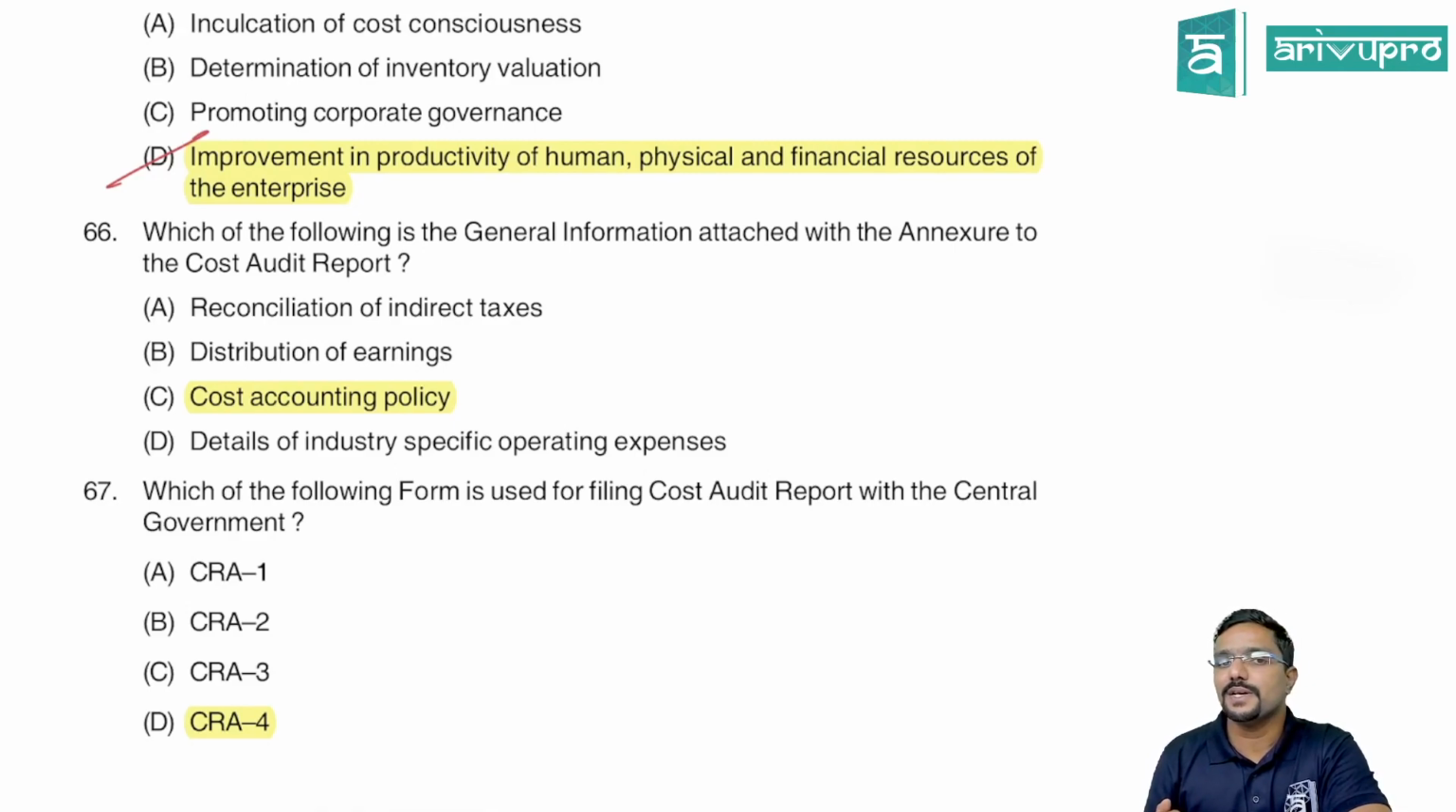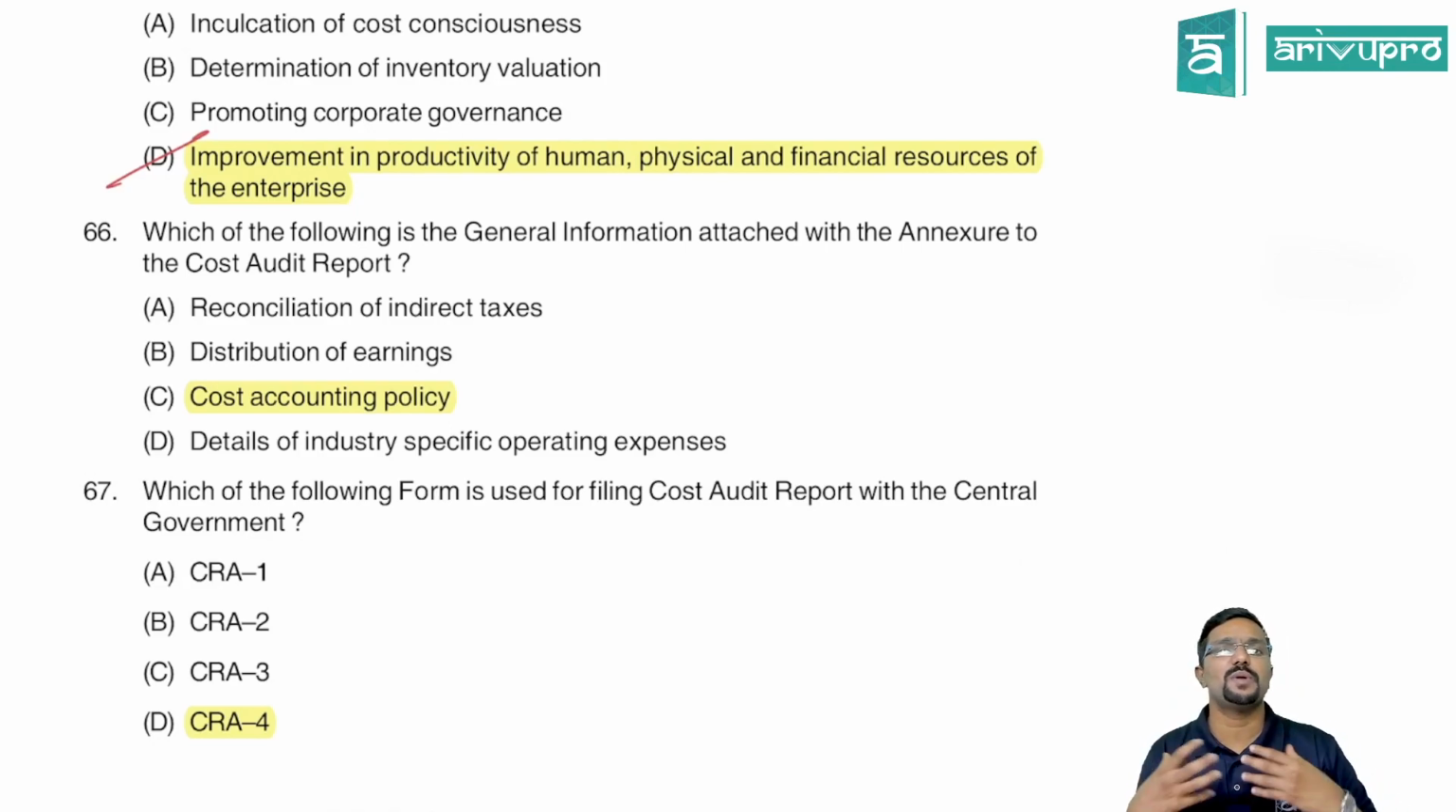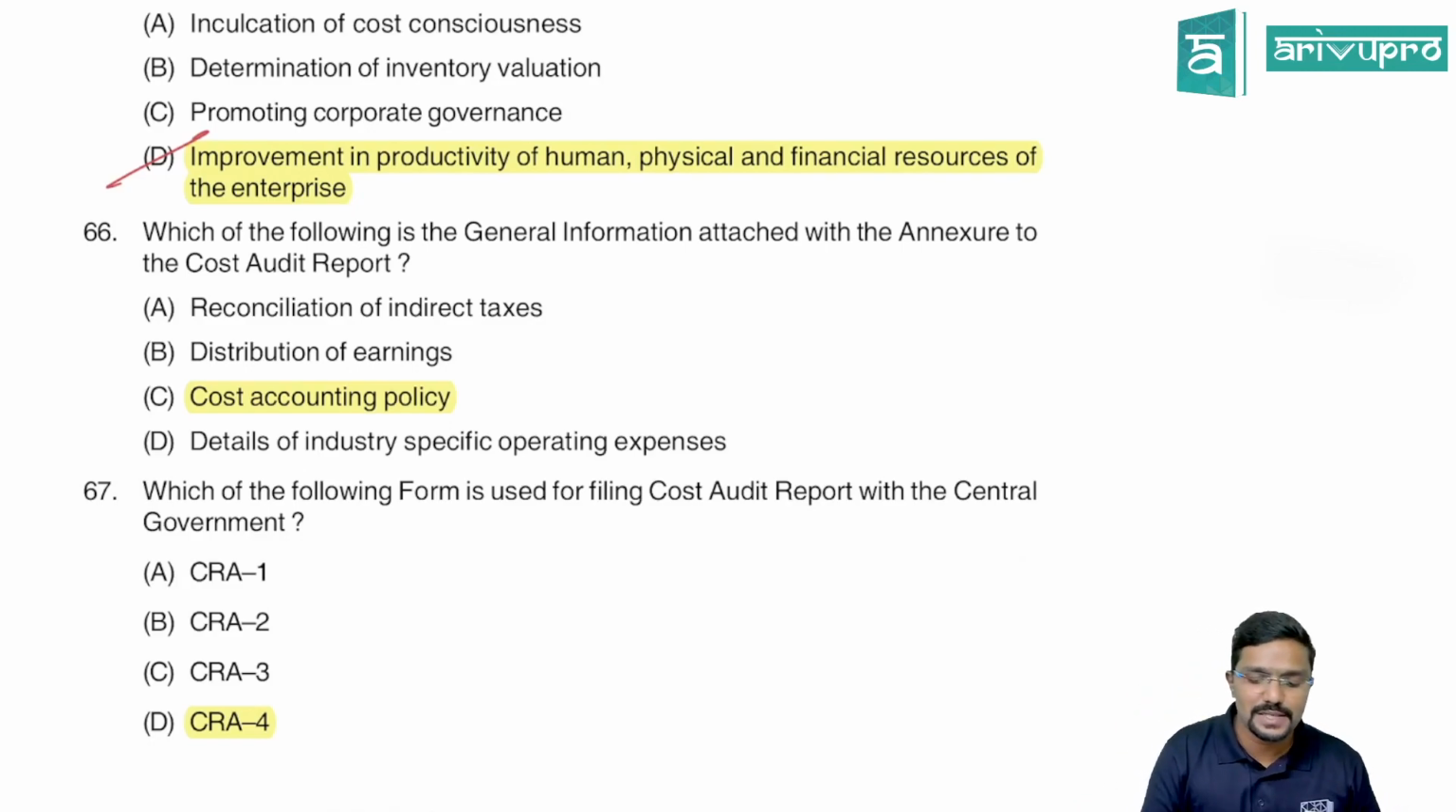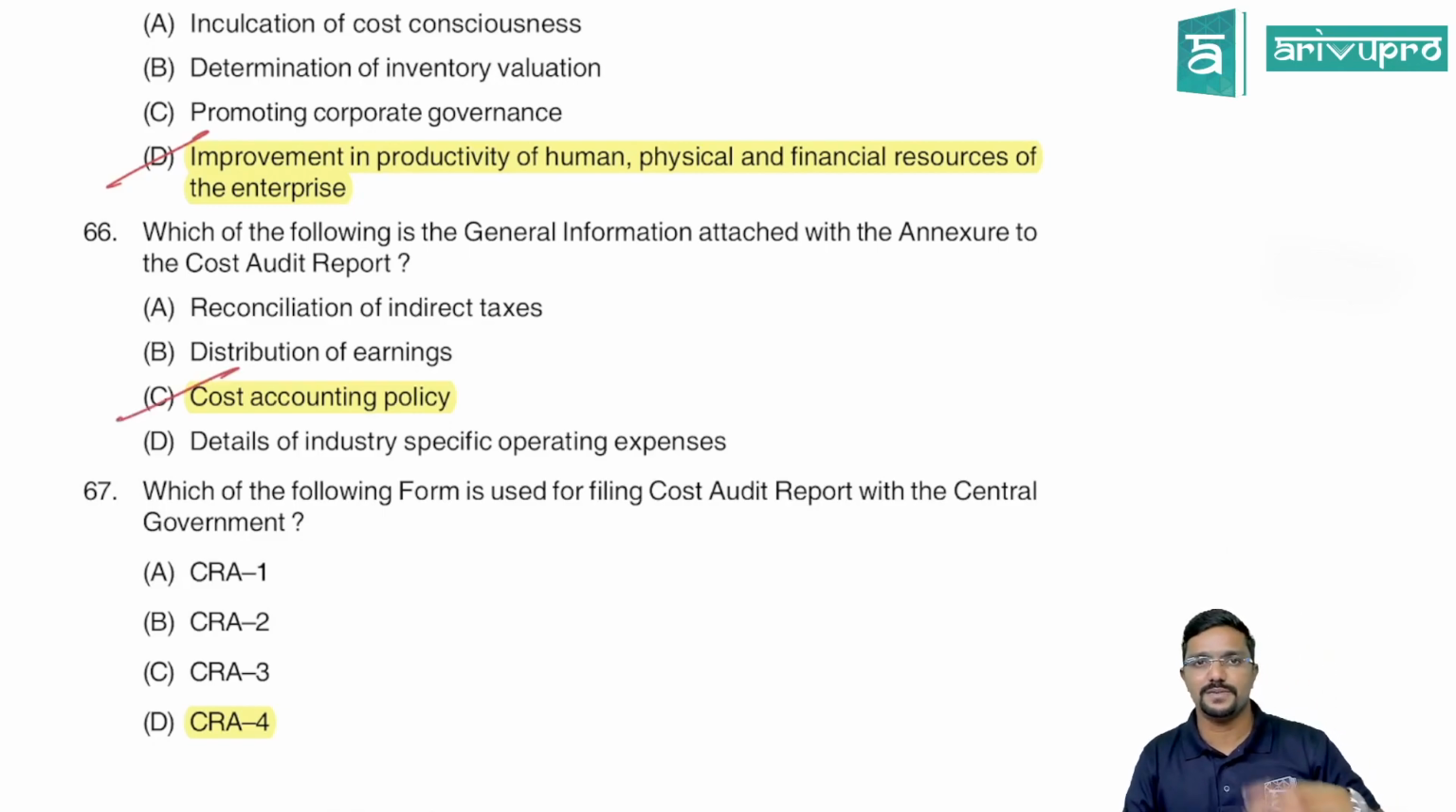Which of the following is the general information attached with the annexure to the cost audit report? The cost audit report will be prepared by the cost auditor, and a copy of the annexure will be attached to it. It is actually the cost accounting policy, that is, what cost accounting policy the organization has followed to maintain its cost records.